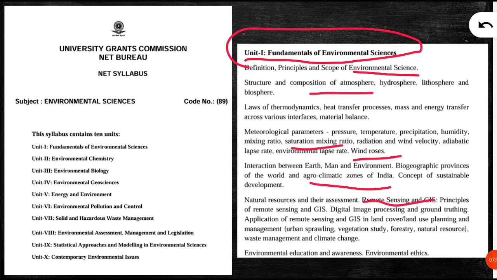So tip number 1 for this video is that first you should have the hard copy of the syllabus. Yes, you should download and print the hard copy of the syllabus, and one by one you should complete each of the topics given inside the unit. For example, if you complete structure and composition of atmosphere, you have to underline that part in the syllabus. Next, you complete, for example, the heat transfer process. You will underline that. That means you have completed that. Or you can encircle it also.